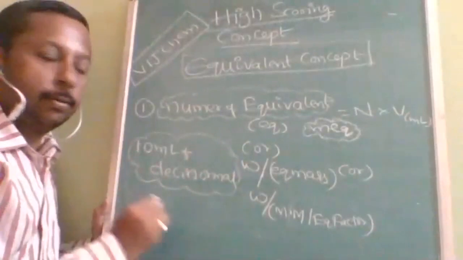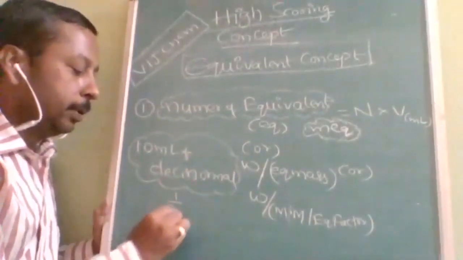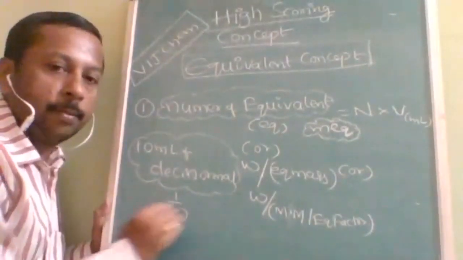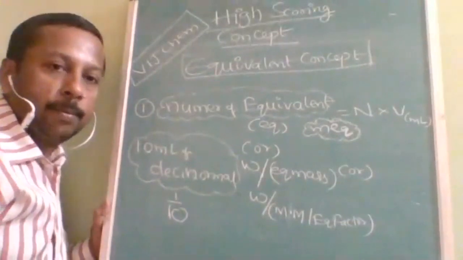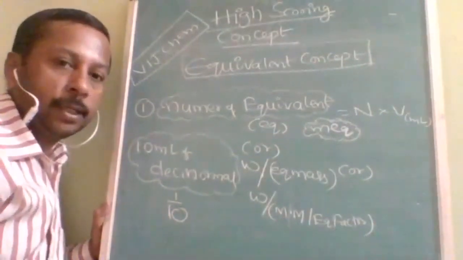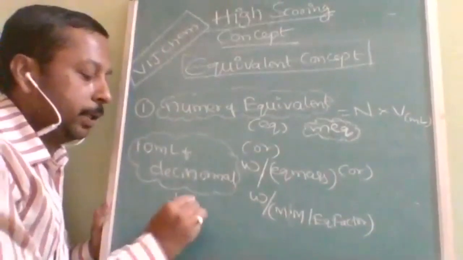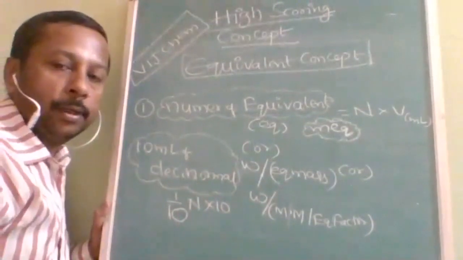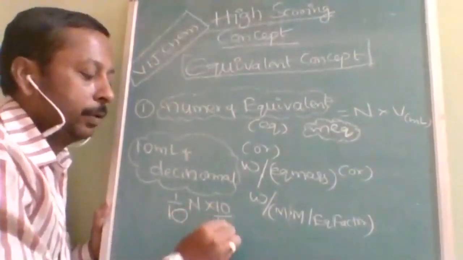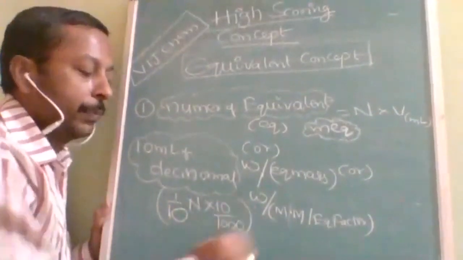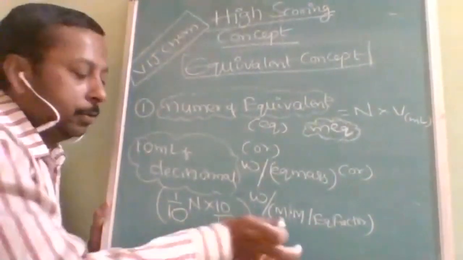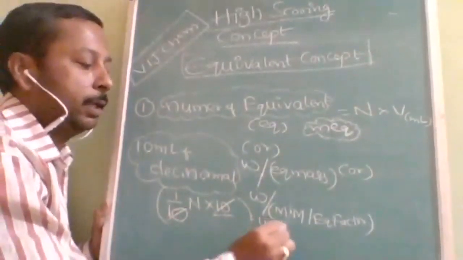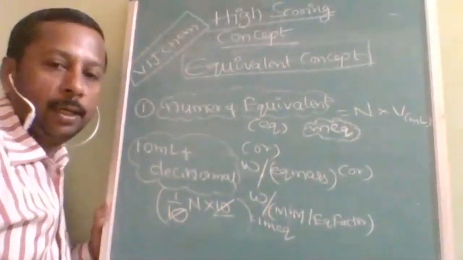Find the milli equivalent. Deci means 1 upon 10, centi means 1 upon 100, and milli means 1 upon 1000. Deci-normal is 1 upon 10 normality, into volume of 10 milliliter. If the volume is in milliliter, you get milli equivalent; if you convert into liter, you get equivalents. For easy purposes, 1 upon 10 into 10 gives 1 milli equivalent.